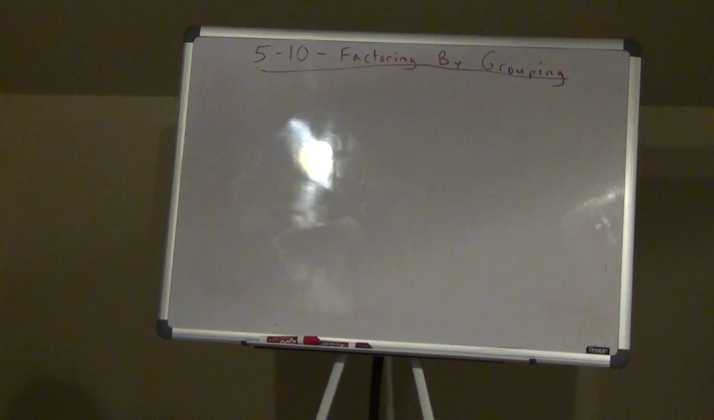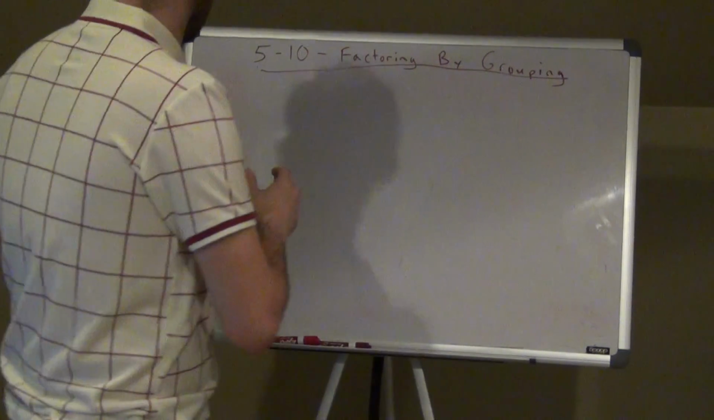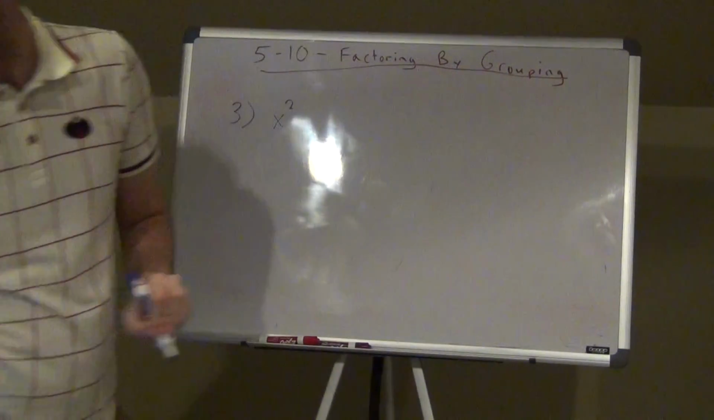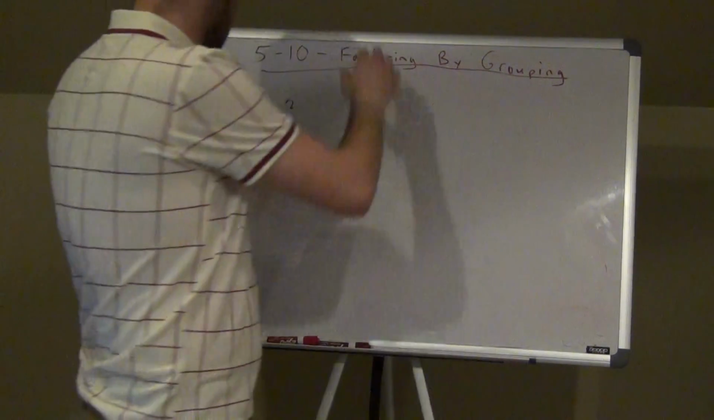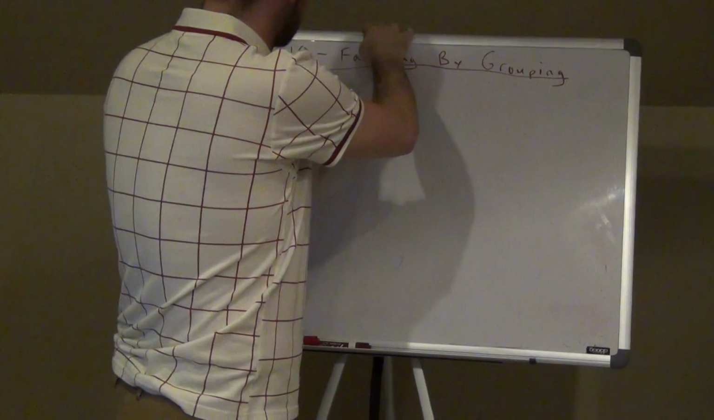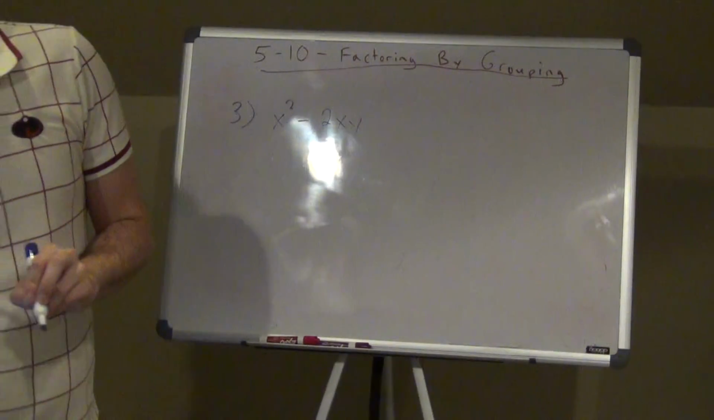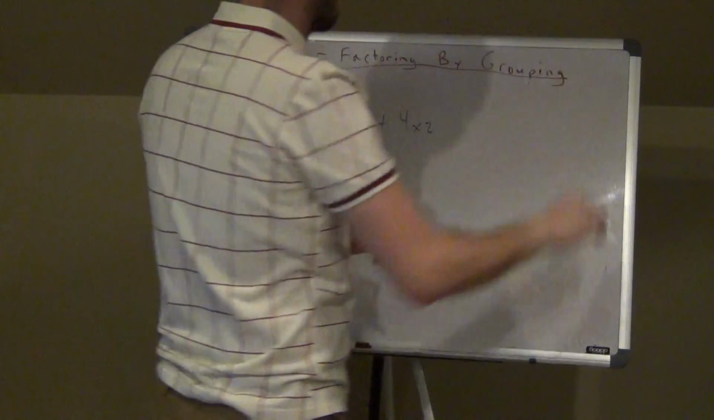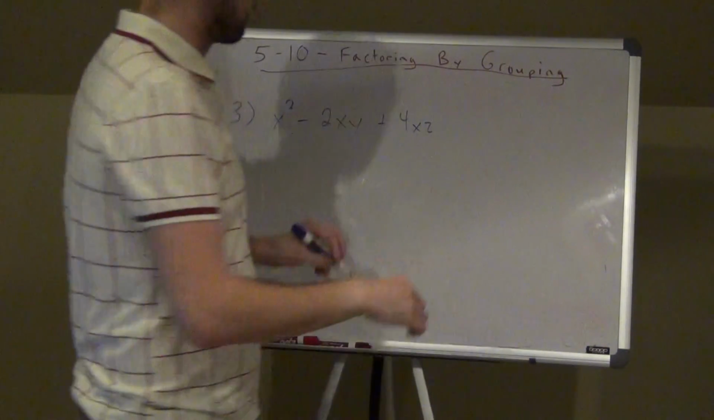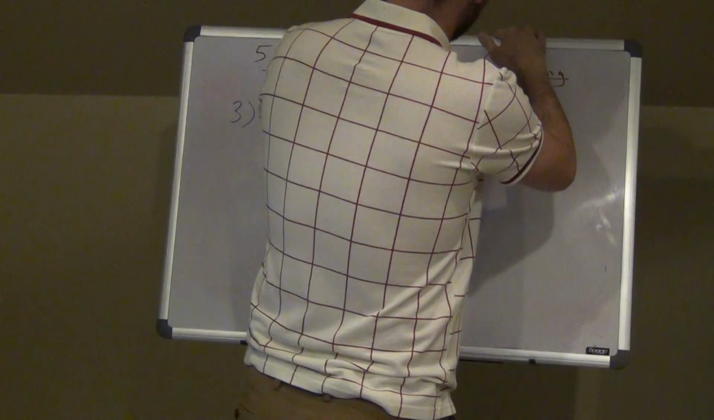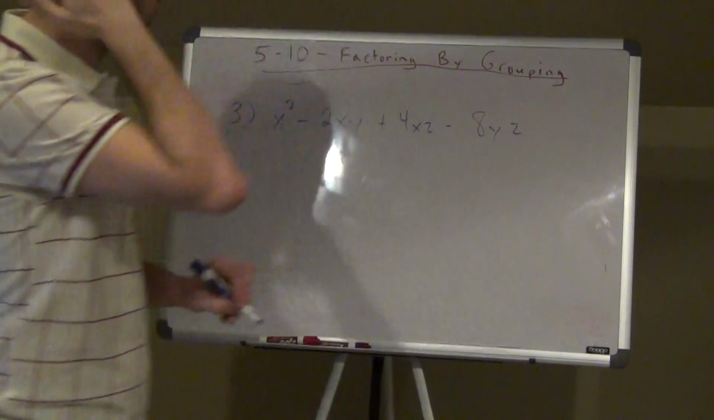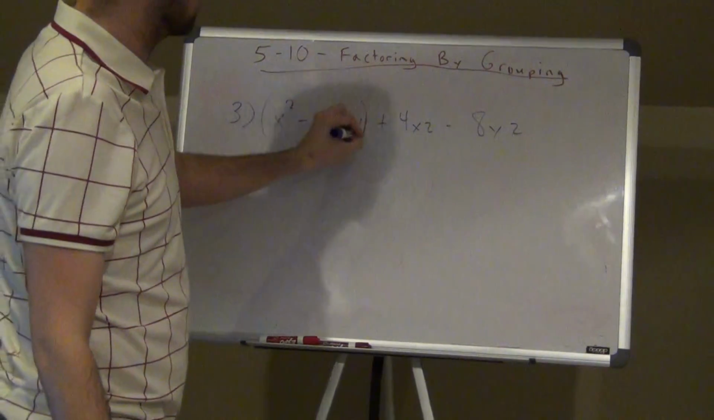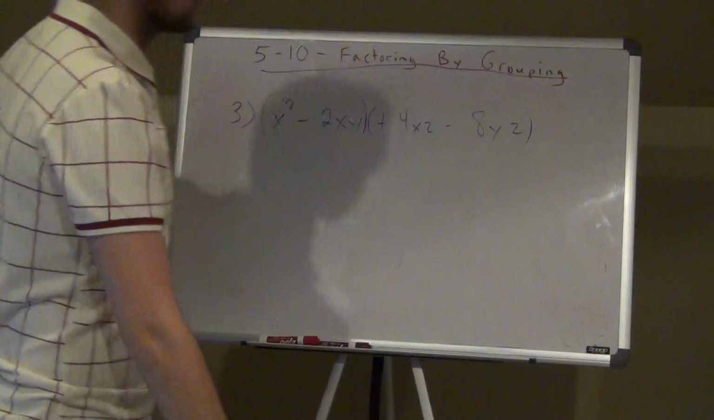So the third one here, alright, we're going to have x squared minus 2xy plus 4xz minus 8yz. This one's a little bit trickier, alright? So again, I always start out by grouping the first two, grouping the last two, alright?